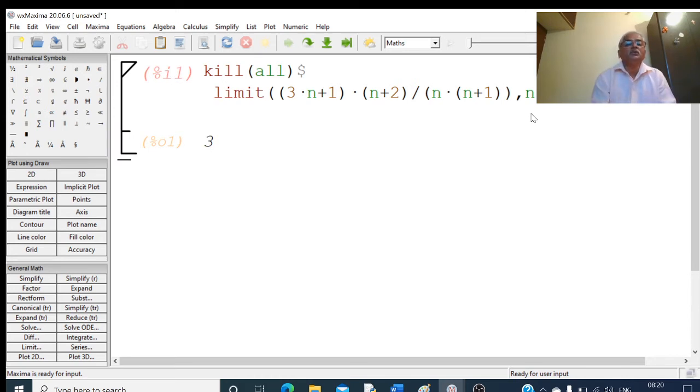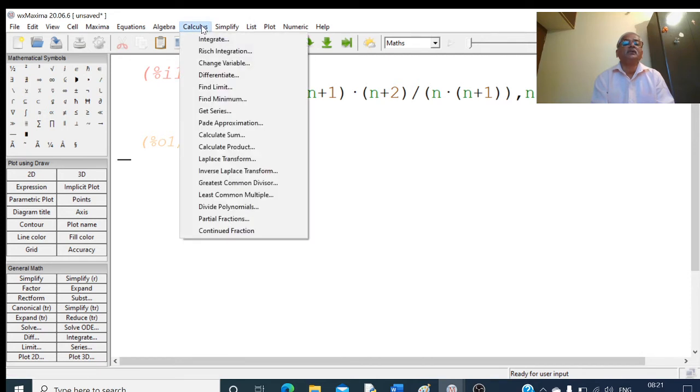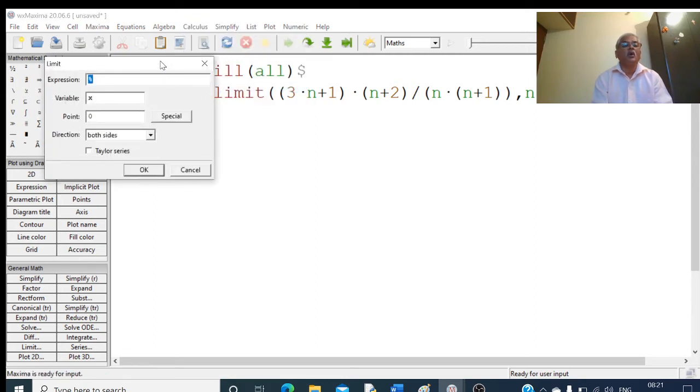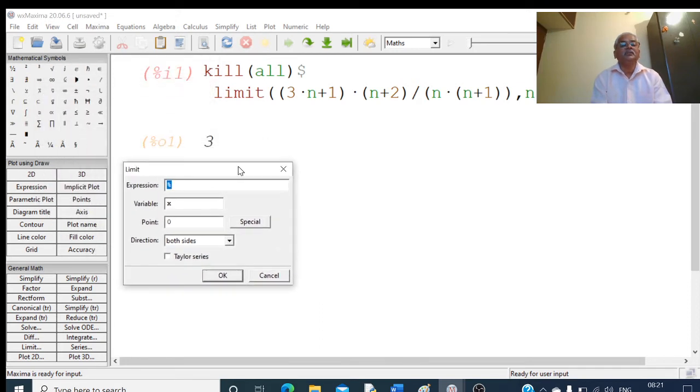Or you can do it like this also. If you forget to write the commands here, then you can go to the menu; it comes under calculus. Go to calculus, and in calculus we have find limit here. You will get this box here. In this box you have to write whatever my function an is. An is